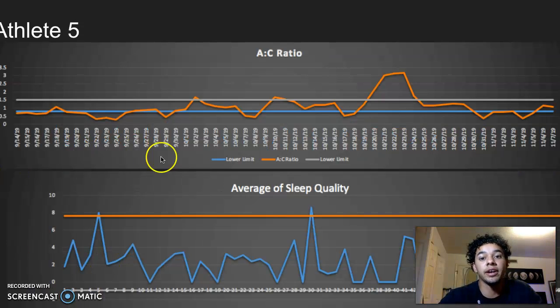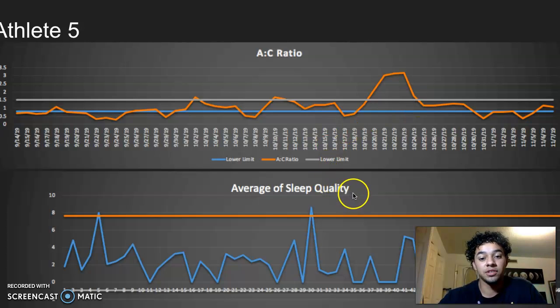Athlete 5, okay, acute to chronic ratio. Also, in the very beginning, for almost 13 days, they're in a detraining period. Okay, and then the data moves up, bounces around, boom, and then boom, we have a huge spike that stays above the upper limit for about a week. And I would go to the coach and say, hey, data suggests your athlete has been above the AC ratio for about a week now, and they need a lighter day or a day off really soon, or they might be injured.